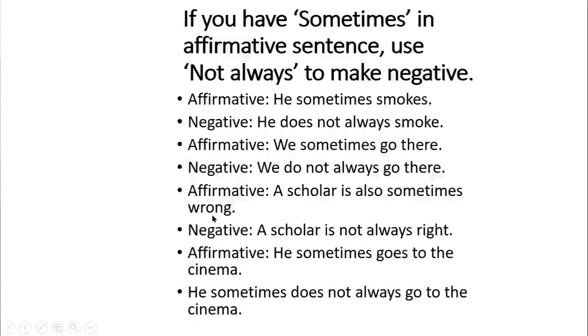And we will write down a scholar is not always right. As wrong is an adjective here, while changing sentences from affirmative to negative, we have to use the negative adjective here. So we will write down a scholar is not always right.